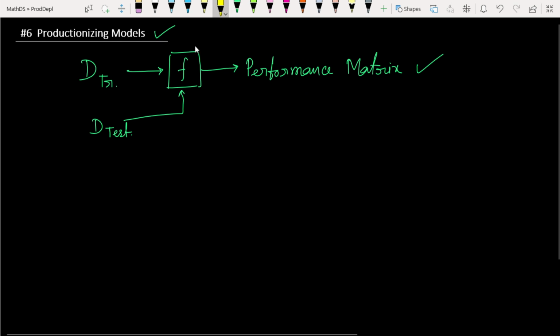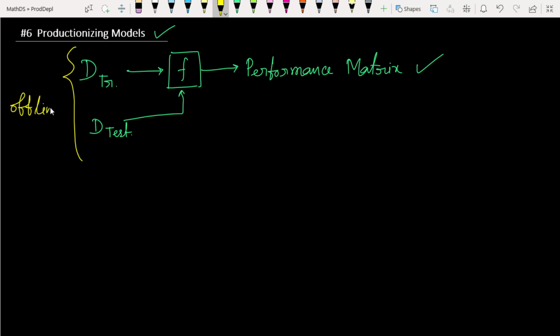So these things actually work on our own systems, which means we are doing it offline, in offline mode on our own box or system. Till now we have been doing this job.